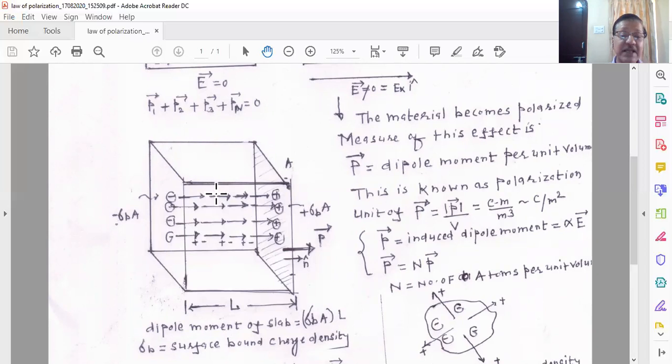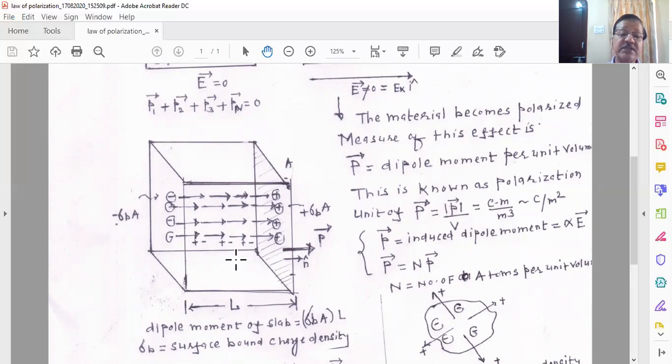When you do, there will be polarization and the dielectric slab will be polarized, and this polarization is characterized by the polarization density vector P. Now we want to find out how to compute a polarization density vector for a given dielectric material.